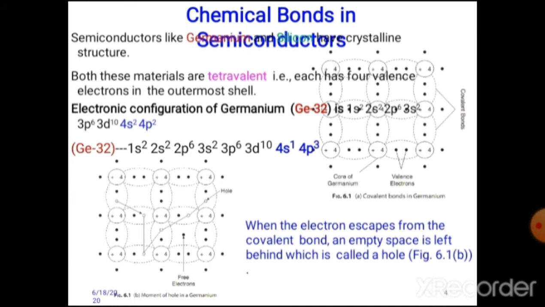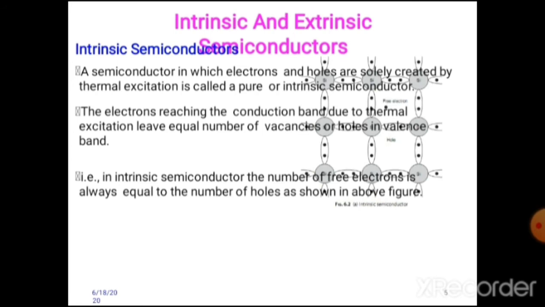When an electron escapes from the covalent bond, an empty space is left, which is called a hole, and a hole is nothing but a positive charge. A semiconductor in which electrons and holes are created by thermal excitation is called a pure or intrinsic semiconductor. The electrons reaching the conduction band due to thermal excitation leave an equal number of vacancies or holes in the valence band.